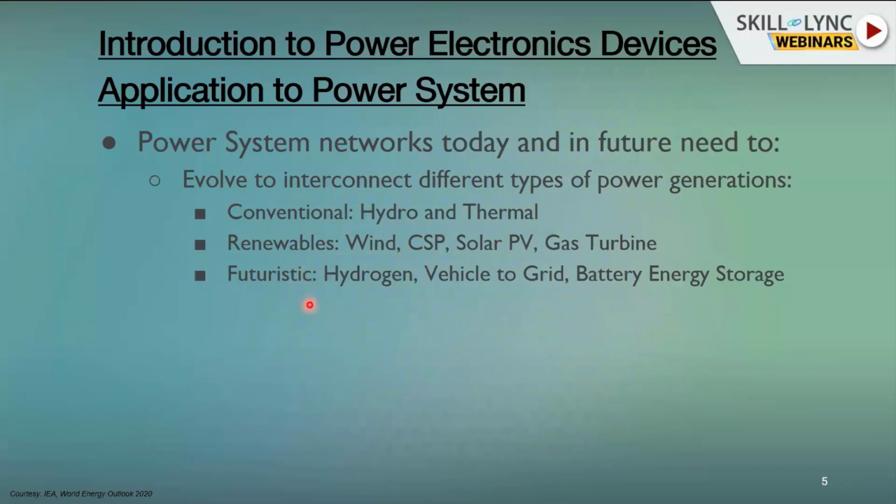Futuristic could be something like hydrogen based, where hydrogen can be a fuel to operate the turbines to generate power. And battery energy storage is also coming up in a big way. We will see the potential in the next slide.